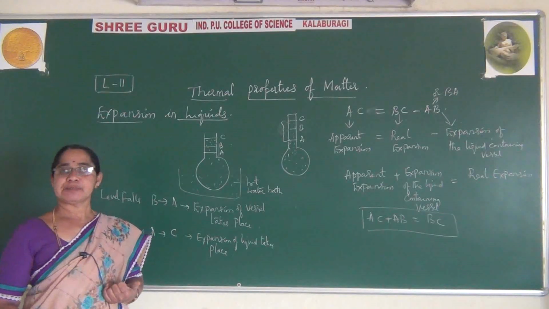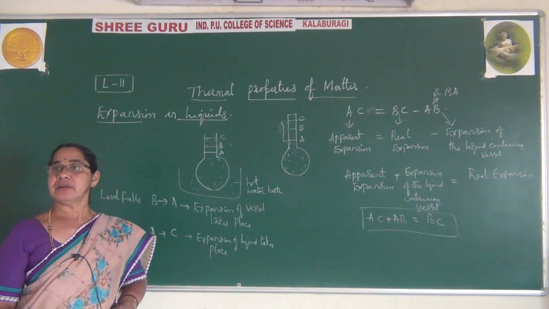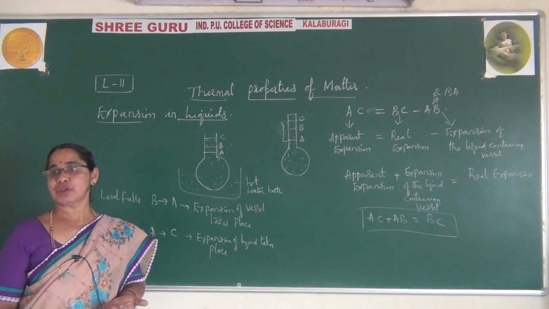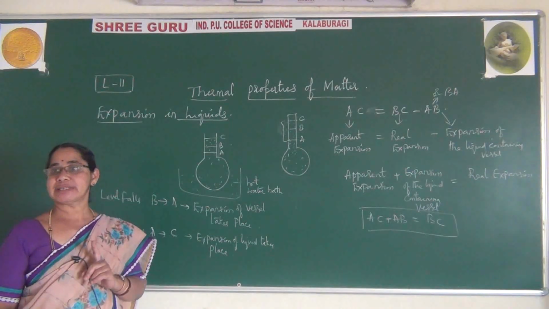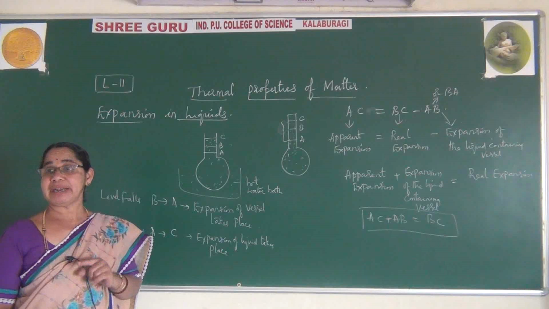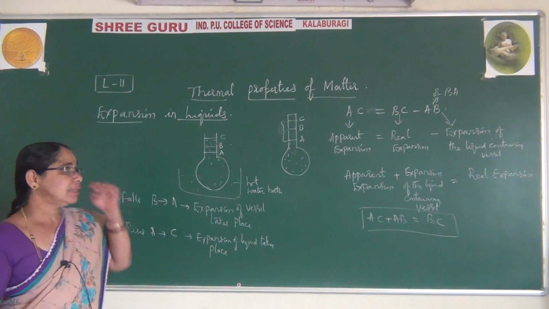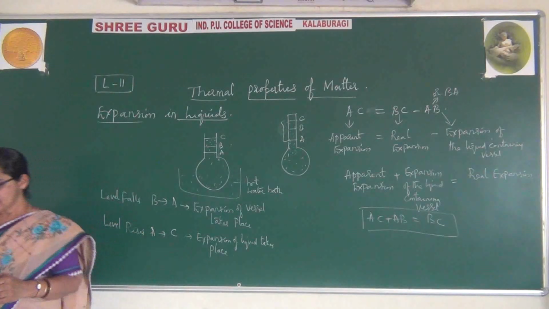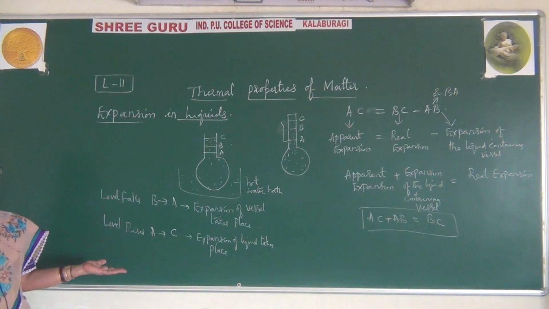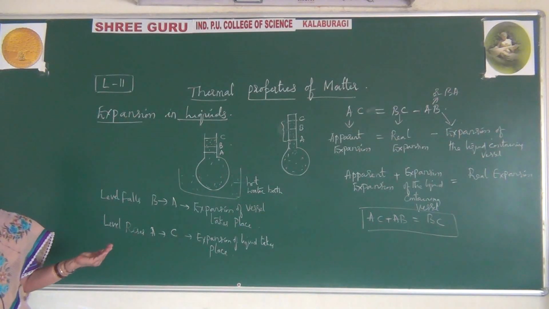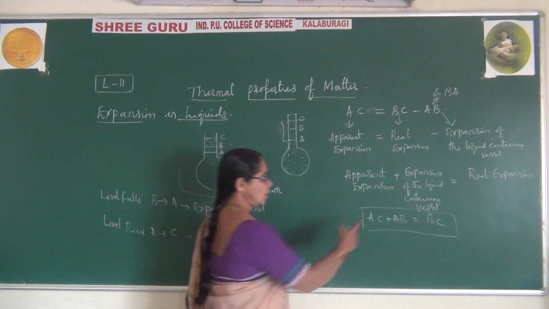Liquids usually expand, and as I said, you come across cubical expansion, or volume expansion. That is the coefficient of cubical expansion. The symbol is gamma. Earlier we learned alpha, beta, gamma. In that, gamma is called the coefficient of cubical expansion. For that you can write the formula like this: the coefficient of real expansion is equal to the coefficient of apparent expansion plus the coefficient of cubical expansion of the containing vessel.